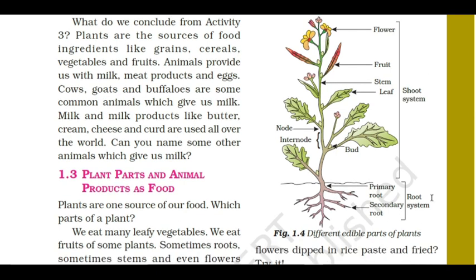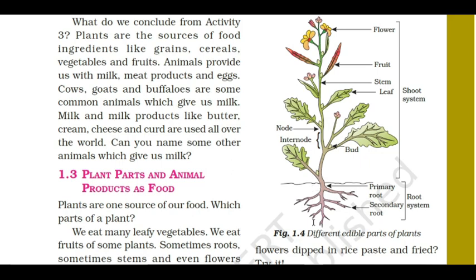Let us see a clear picture about plants. This is the plant. You all know about the structure and parts of a plant. This is the flower. This is the fruit of the plant. This is the stem. This is the leaf. This is the node, in which the leaf rises. The space between two nodes is called the internode. This is a bud.